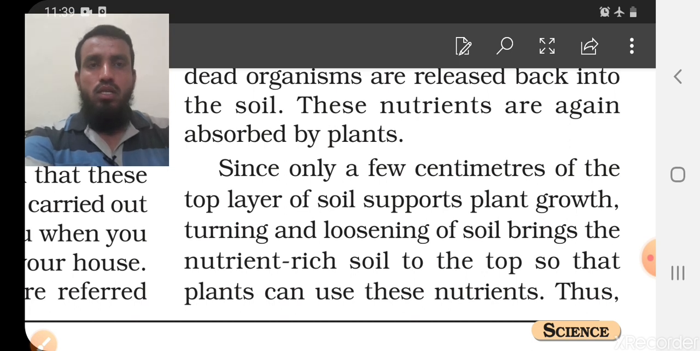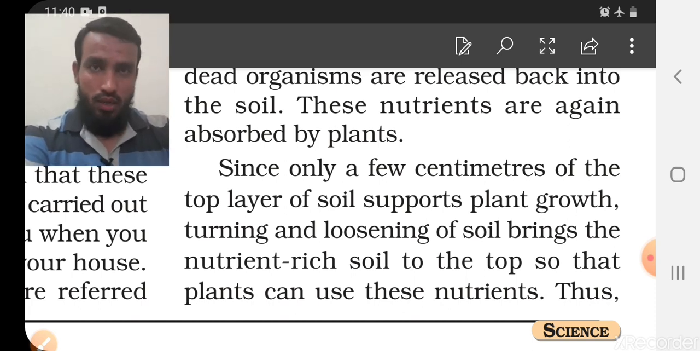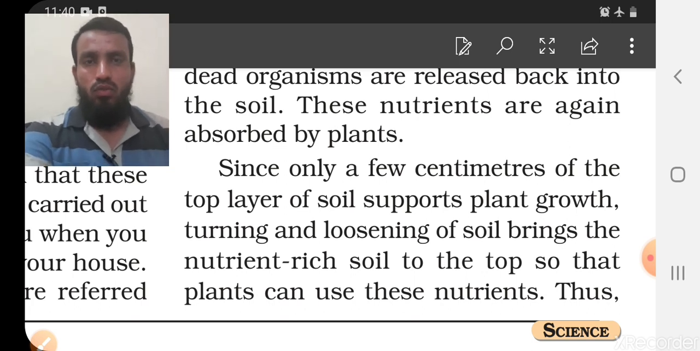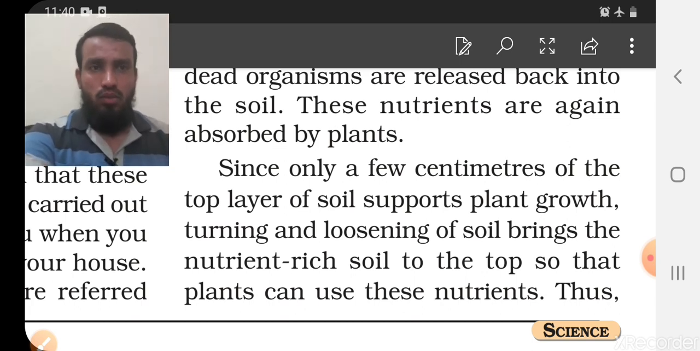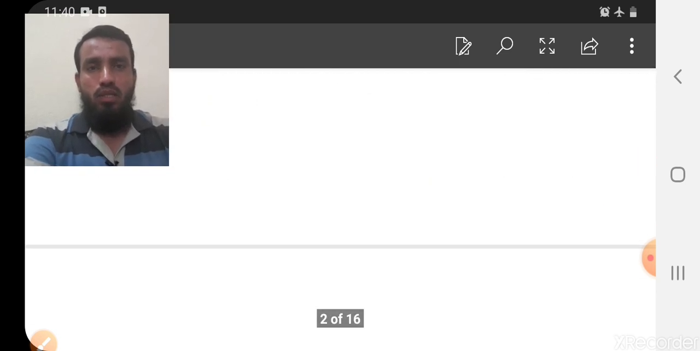Okay, so now, since only a few centimeters of the top layer, we know already, is the humus layer, which is present in the topmost layer of our soil, that is called the topsoil. In that only a few centimeters of the layer is called the humus layer, and that is providing more advantages for the good growth of the plant. So that is why we have to do all this preparation of the soil.